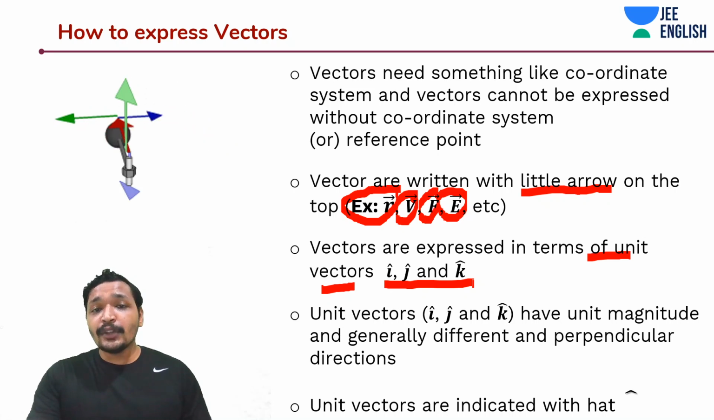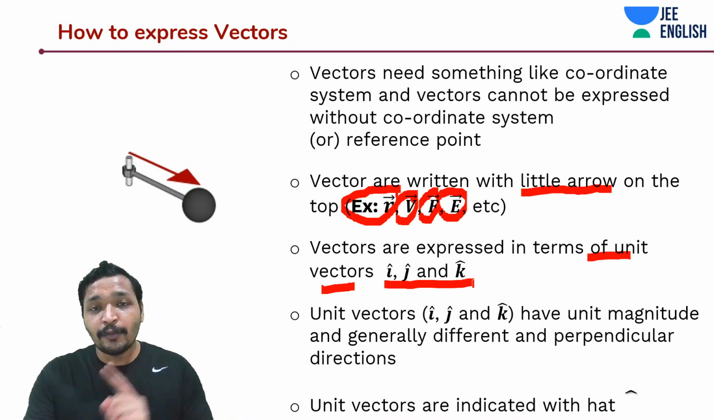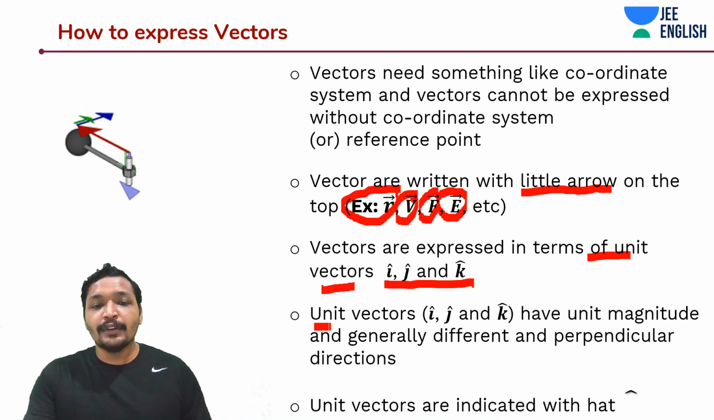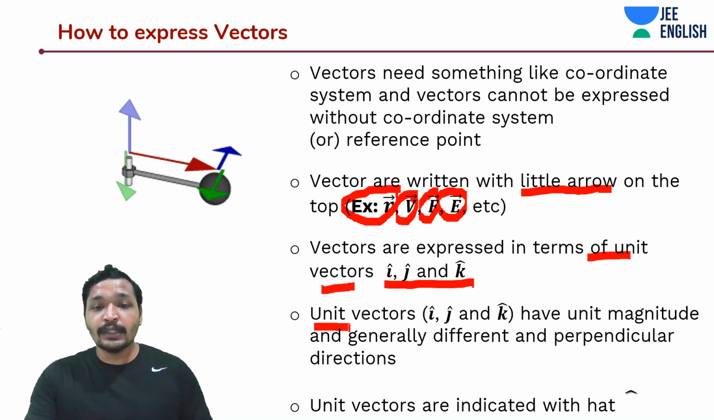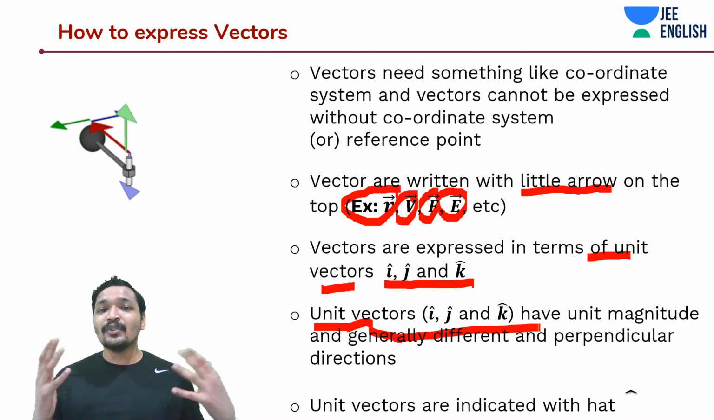Unit vectors are unit vectors. They have only a unit of 1, a value of 1. It's a unit vector, magnitude of 1. That's it. And unit vectors are generally perpendicular to each other, or they cannot be represented in the same direction. Else, you do not need 2 unit vectors, right?